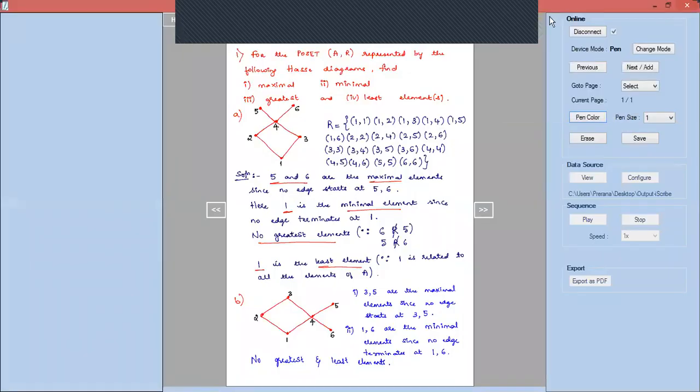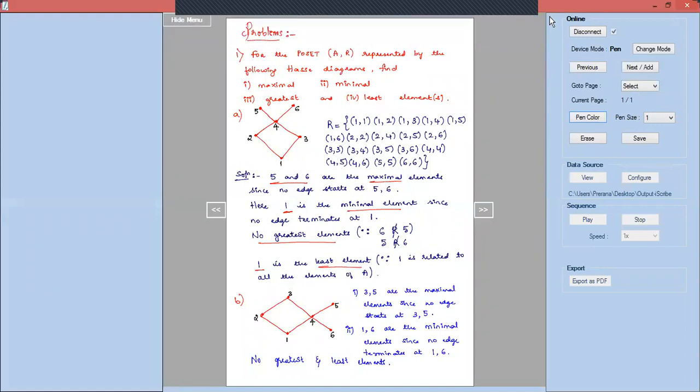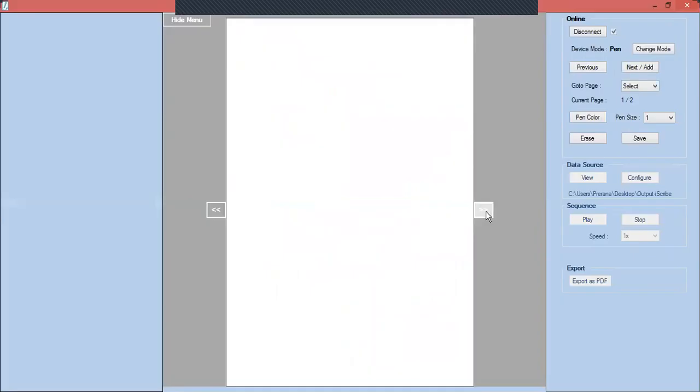Now the third one I will take up. Third one, given the Hasse diagram, we have to find out maximal, minimal, greatest and the least element. So we can write down the Hasse diagram first.